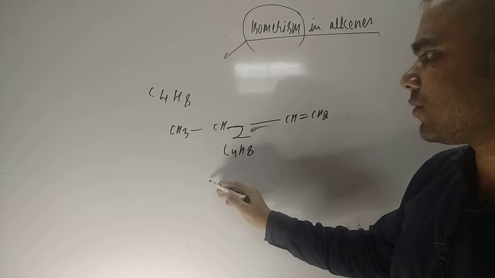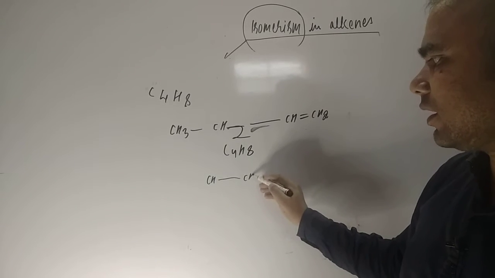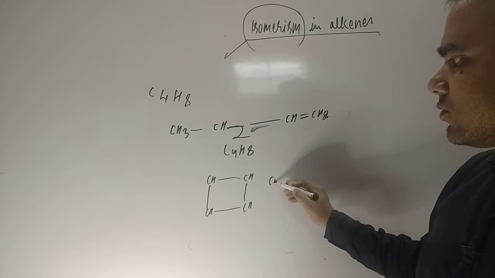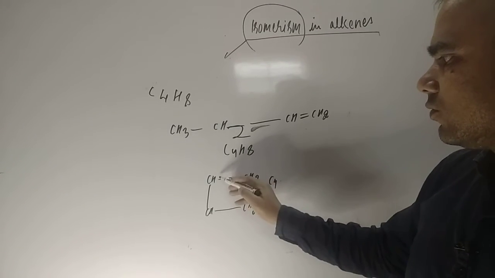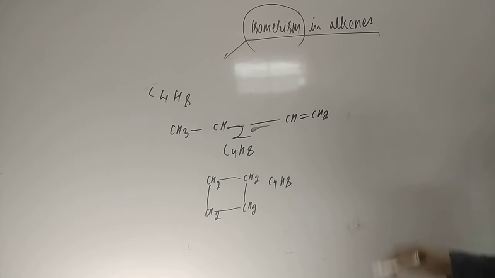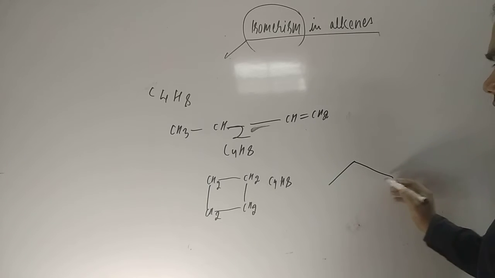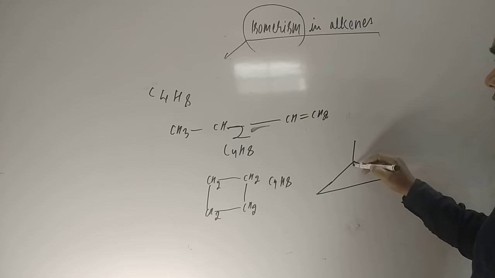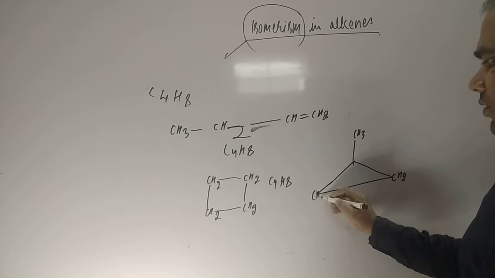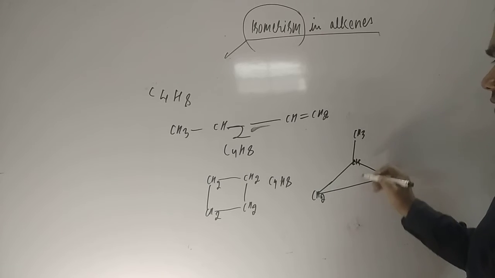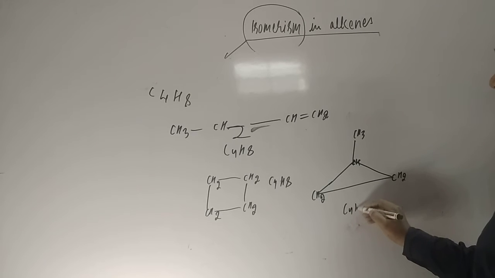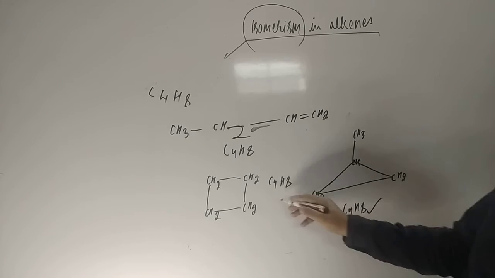Or you can draw this compound also: CH, CH, CH, CH, and all the places will be 2, students, to balance C4H8. Or you can also have this structure, with CH3 on the top side, then CH2, CH2, and CH. So again C4H8. This is also correct.